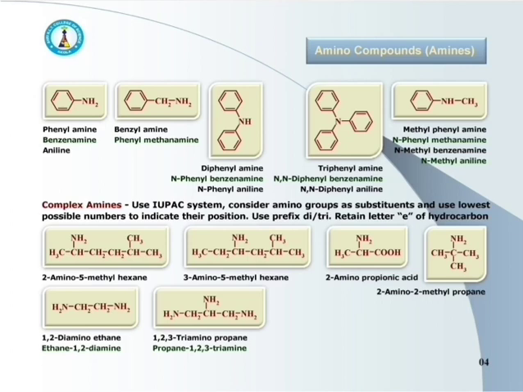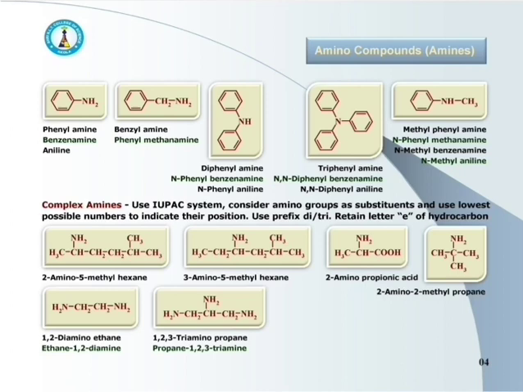Another example of methylphenylamine. Methylphenylamine, that is C6H5NHCH3. Its IUPAC names are N-phenylmethanamine or N-methylbenzenamine, or it is N-methylaniline. All these three are the IUPAC names of this methylphenylamine.